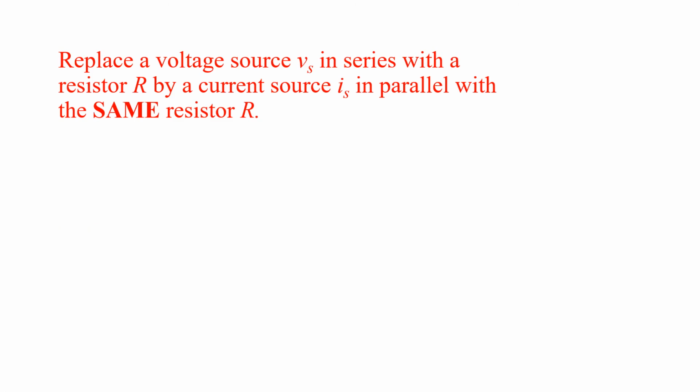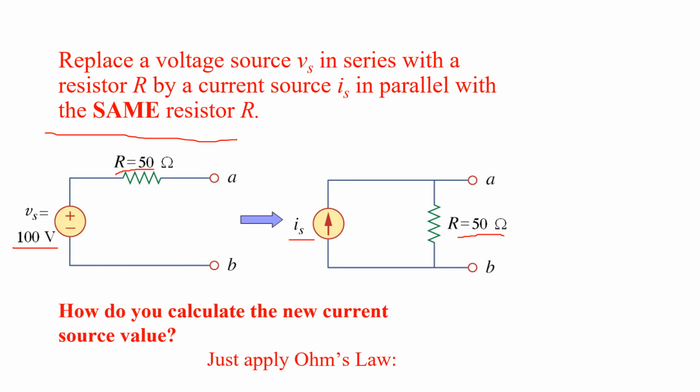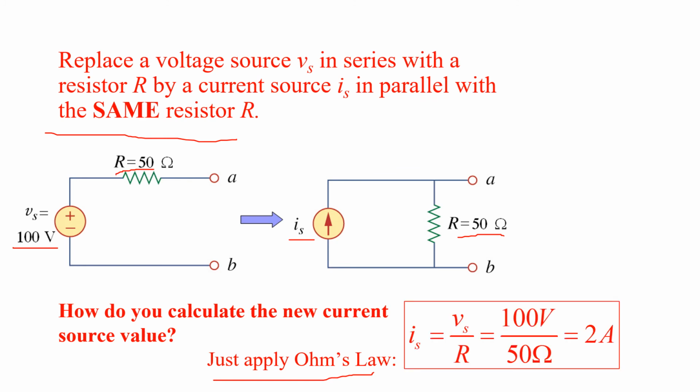Now the second thing, I have taken a simple example here. Replace a voltage source Vs in series with a resistance R by a current source Is in parallel with the same resistance. They have given us the value of this voltage source, which is 100 volt, and the value of resistance is 50 ohm, and we want to convert this into a practical current source. As I have told you, the value of resistance will remain the same. Then what will be the value of Is? By just applying Ohm's law, Is is equal to Vs upon R, the value of Vs is 100, the value of resistance is 50, so your answer comes out to be 2 ampere.